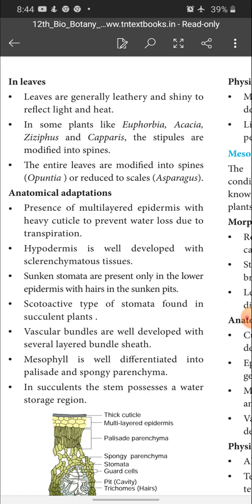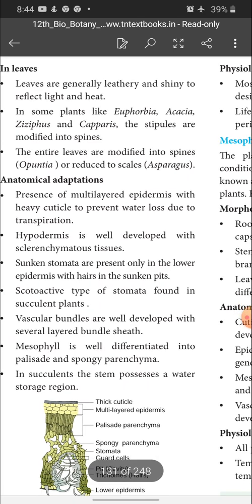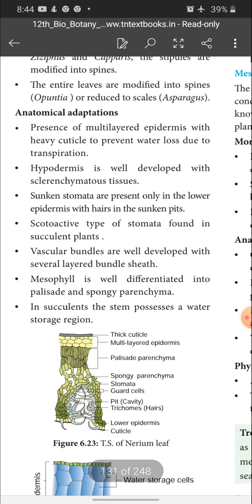This is the morphological adaptation in leaves of xerophytes. Next, anatomical adaptations, meaning internal structure. There is a multi-layered epidermis with a heavy cuticle to prevent water loss due to transpiration.